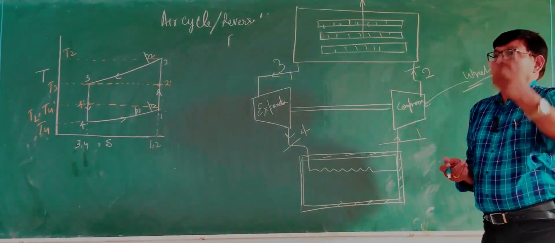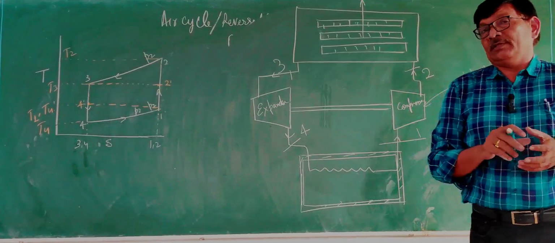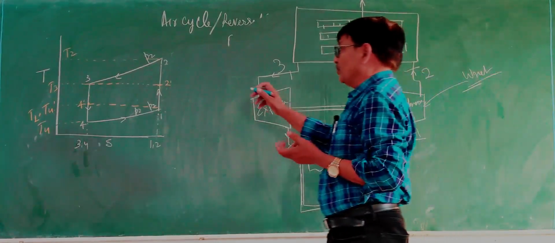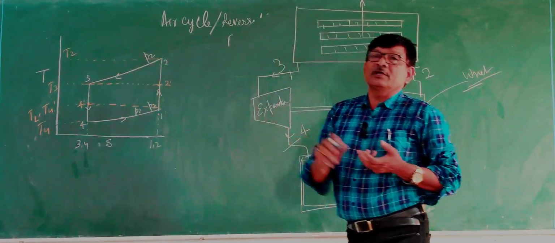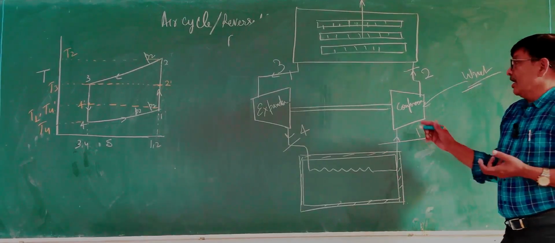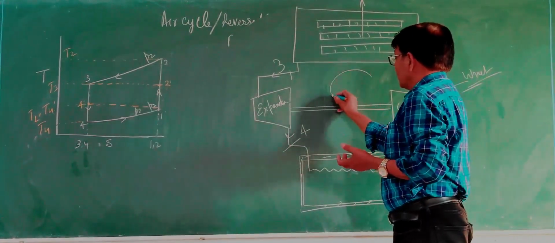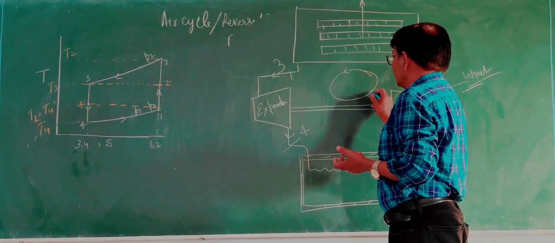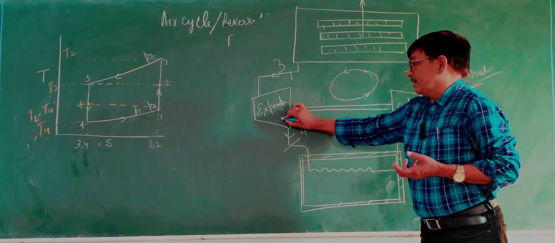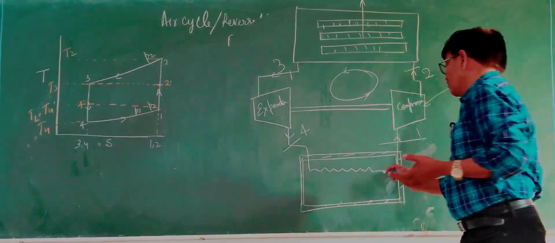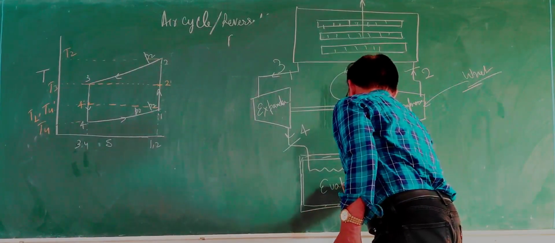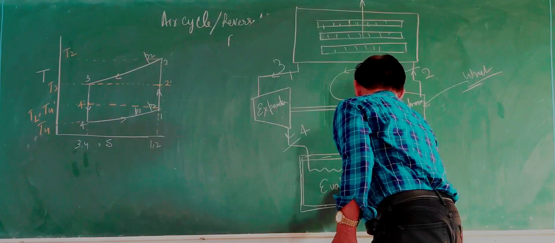There is no process of phase transformation, only the temperature will change. In any case, you will not find any phase transformation, which means the working fluid will remain in the same state, and the whole process is a cyclic process. From compressor to condenser, condenser to expander, expander to evaporator. The process is cyclic.